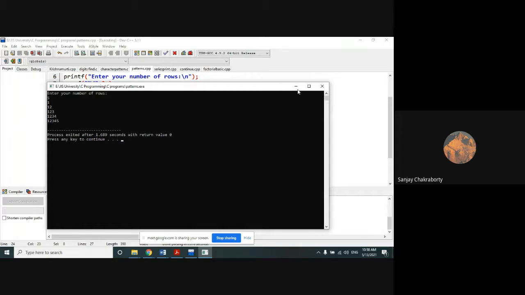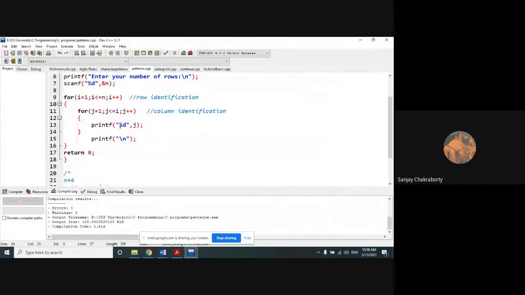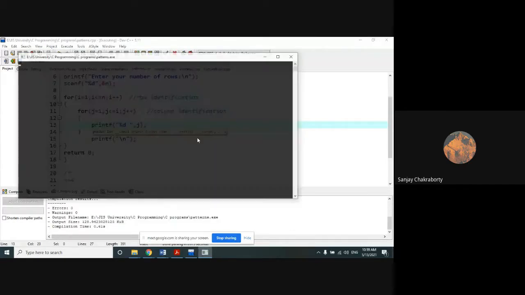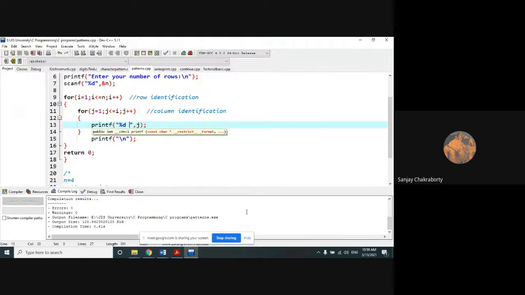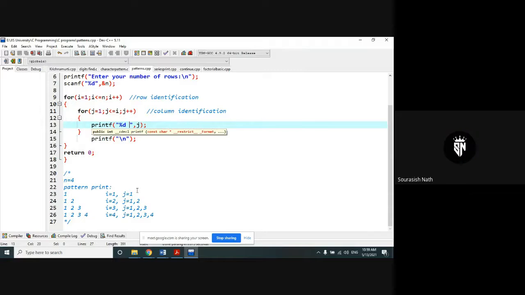I forgot to give a space. You can give a space. Clear? Everyone clear? Yes, sir. These are very simple, but for which pattern they are giving, that is a question mark.